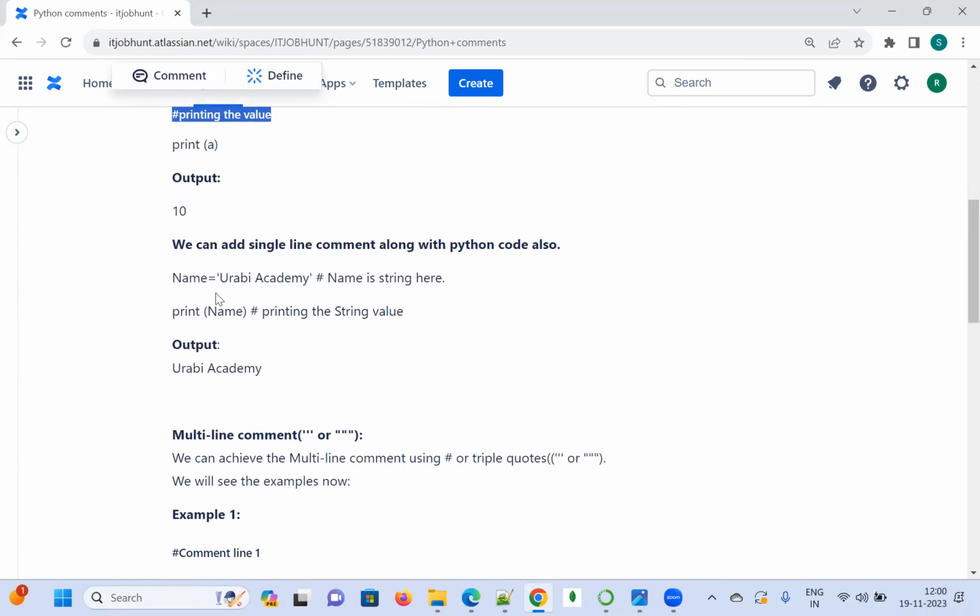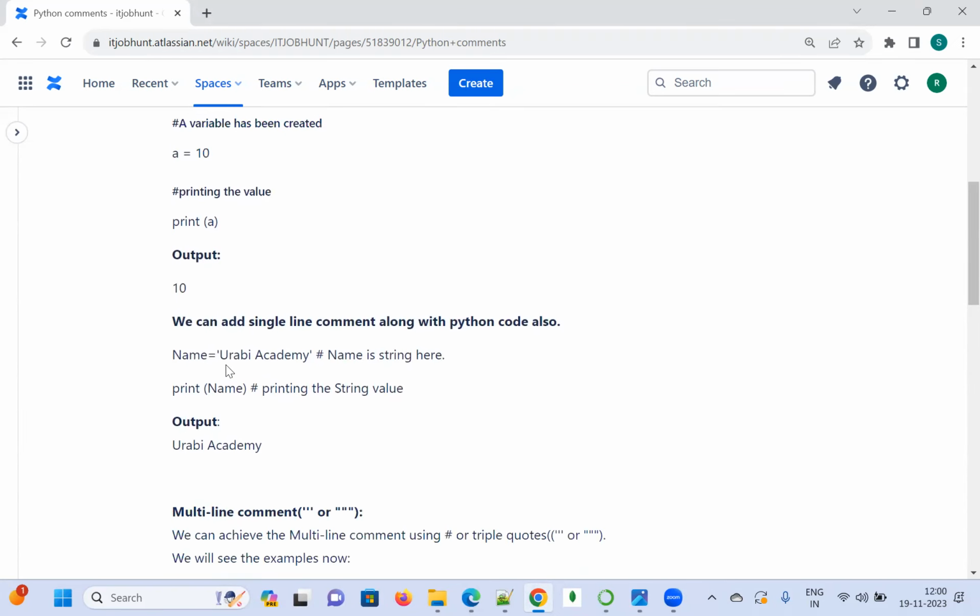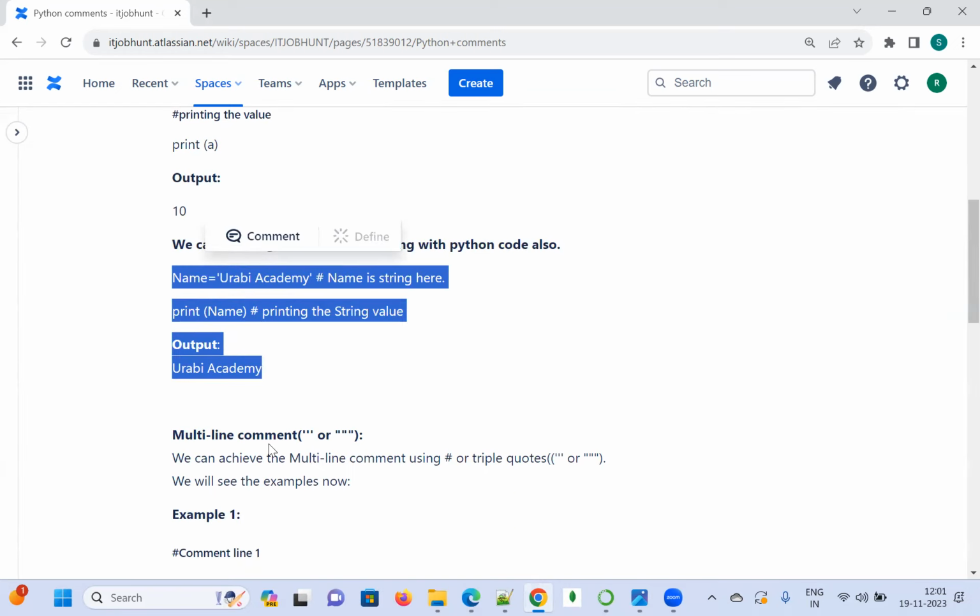In the next example, we can add a single line comment along with the Python code. Here the Python code is name equal to, in single quotes, Urbi Academy. The name is a string here. I have added a comment, and I am printing name, printing the string value. Even though I have written the comment, it will not be displayed. The output is going to display as Urbi Academy only. I will show you once I come to the practical way.